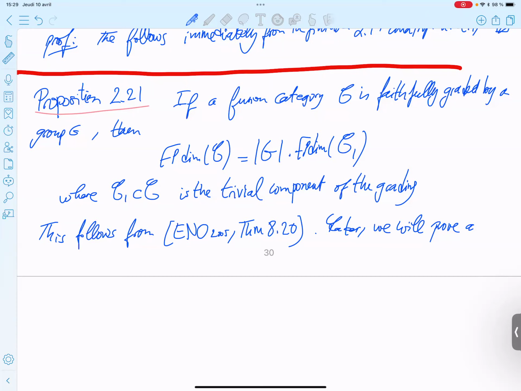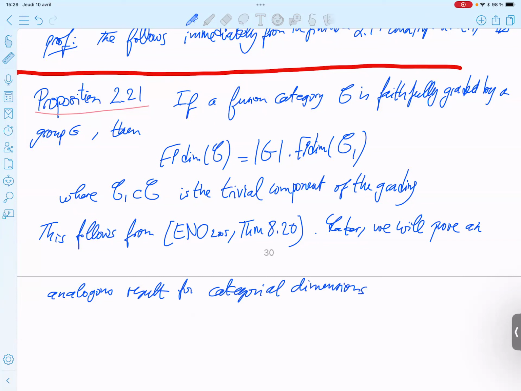Later we will prove an analogous result for categorical dimension. That will be corollary 428 later.